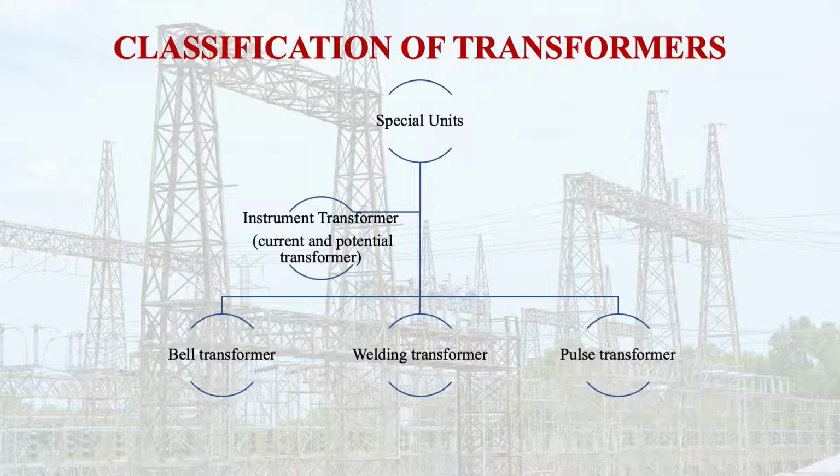On the basis of construction, the very important transformers are the core type and shell type. So let us discuss the comparison between the core type and the shell type transformer. First of all, I'm just showing you here the core type transformer and the shell type transformer. This picture will make things clear about what kind of core is here. This is the laminated steel core. Here we have the hollow square through the center, and the winding is around one limb, and then the second limb is there.